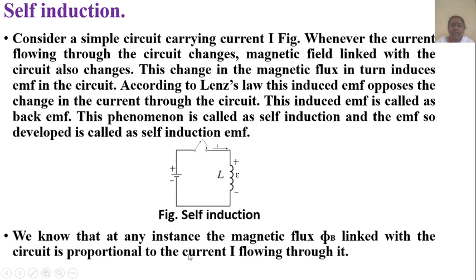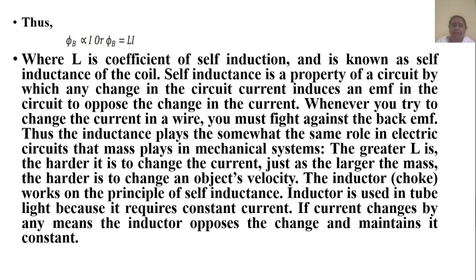We know that at any instant, the magnetic flux phi B linked with the circuit is proportional to the current I flowing through it, and thus phi B is directly proportional to I, or phi B equals L I, where L is the coefficient of self-induction, known as the self-inductance of the coil.